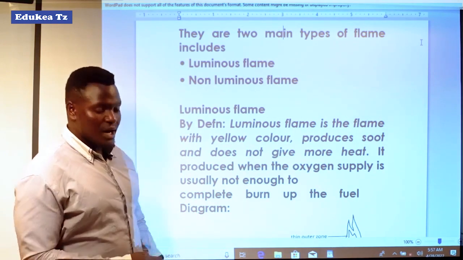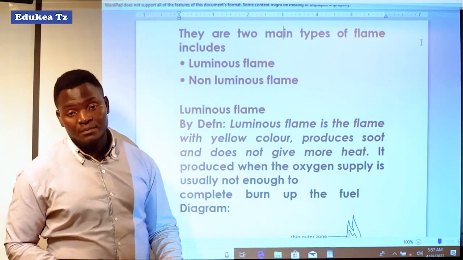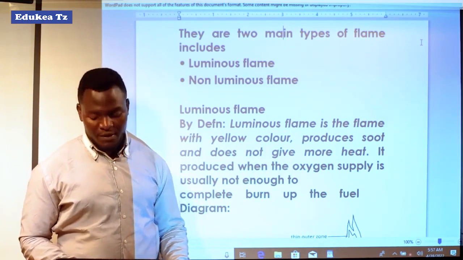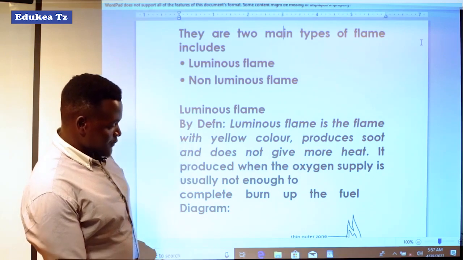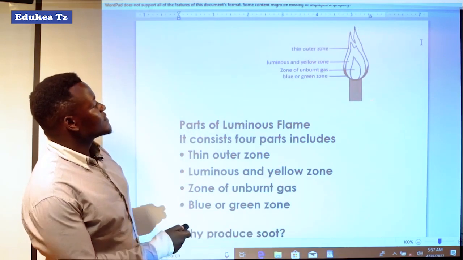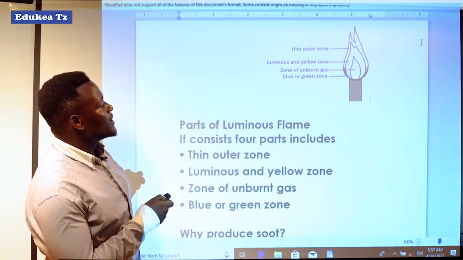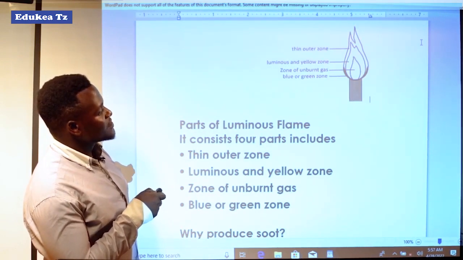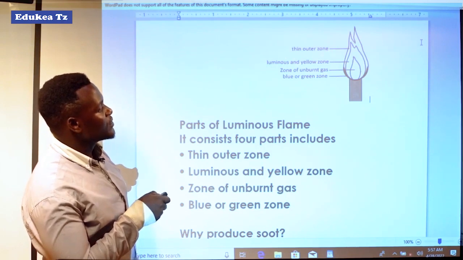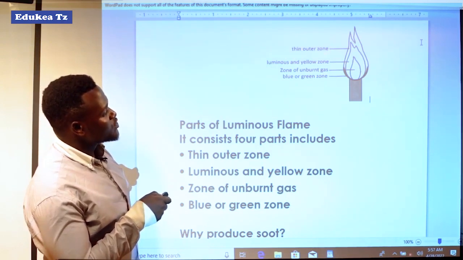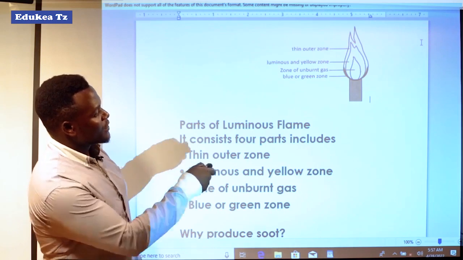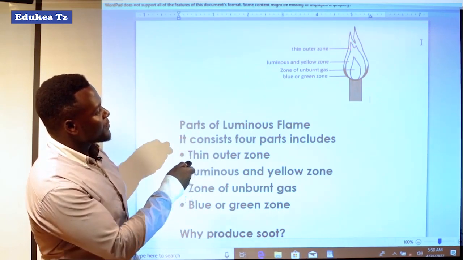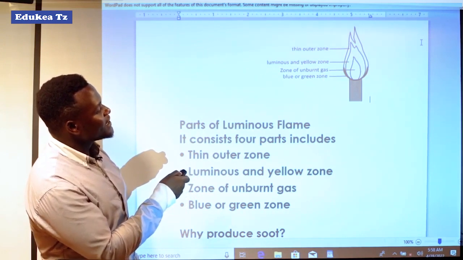Now here we have the diagram showing the luminous flame. Luminous flame looks like this, and first we have something labeled here: the thin outer zone of the luminous flame. Also we have the luminous and yellow zone.